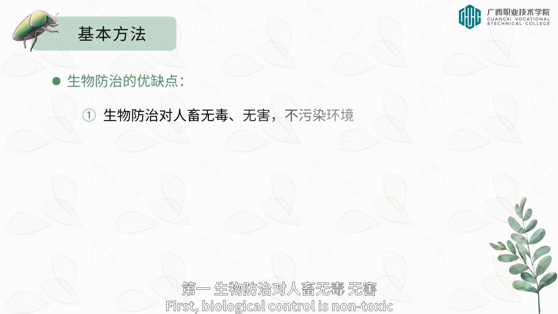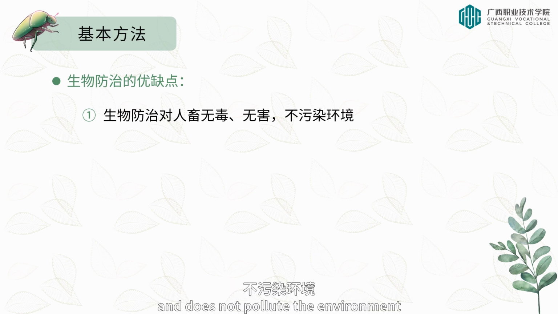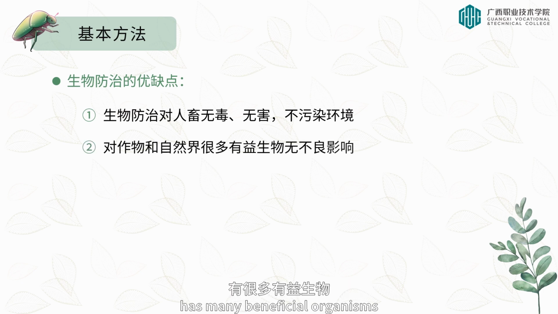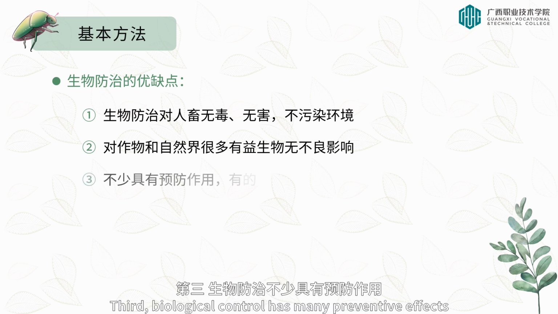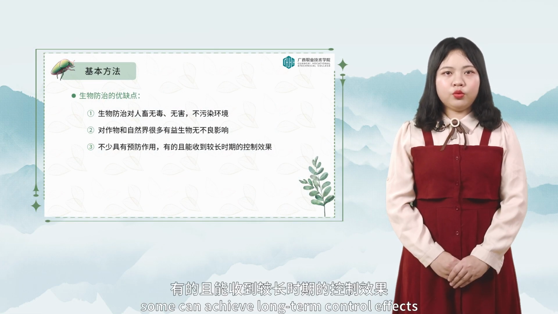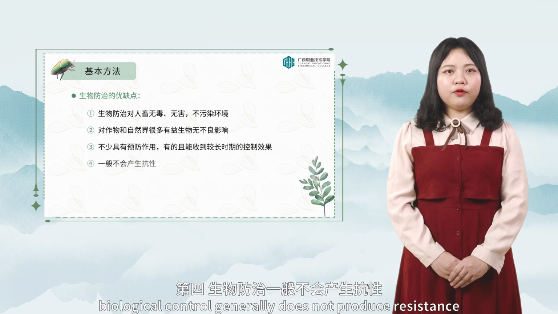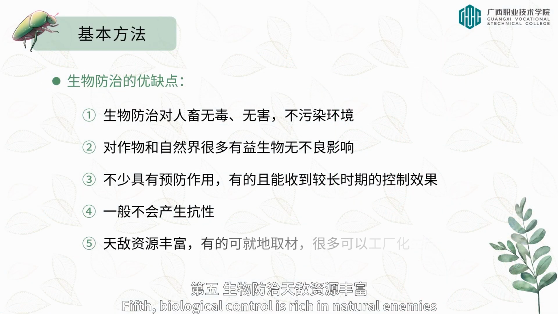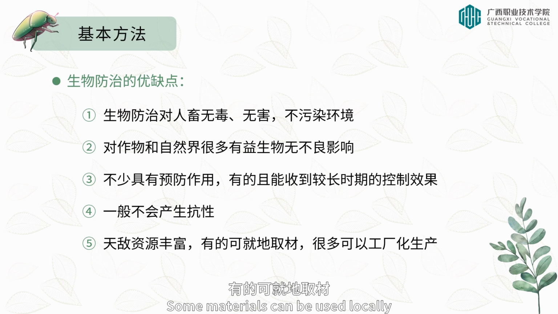First, biological control is non-toxic and harmless to human beings and animals, and does not pollute the environment. Second, biological control has many beneficial organisms and no adverse effects on crops and nature. Third, biological control has many preventive effects. Some can achieve long-term control effects. Fourth, biological control generally does not produce resistance. Fifth, biological control is rich in natural enemies. Some materials can be used locally, and many can be produced in factories.